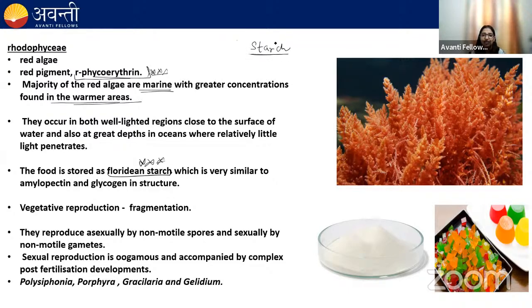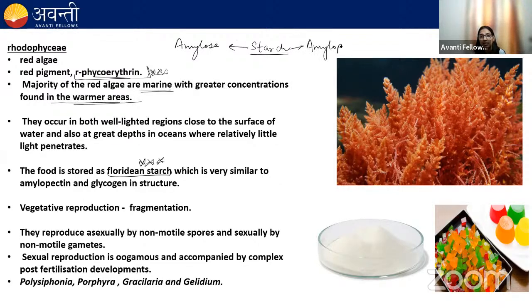We know that starch is composed of 2 components, right? Can anybody name those components? Please answer me through the chat box. So starch has amylose and amylopectin.